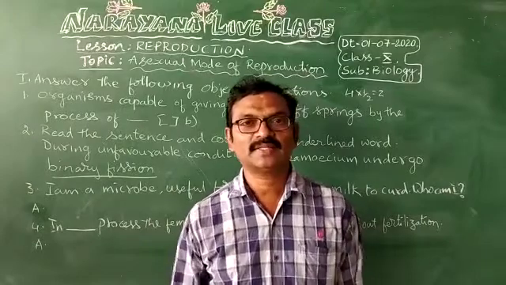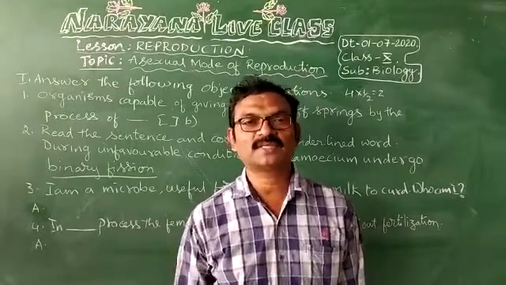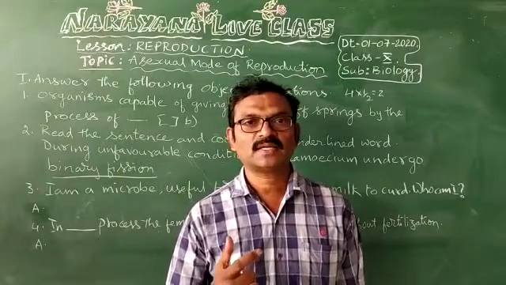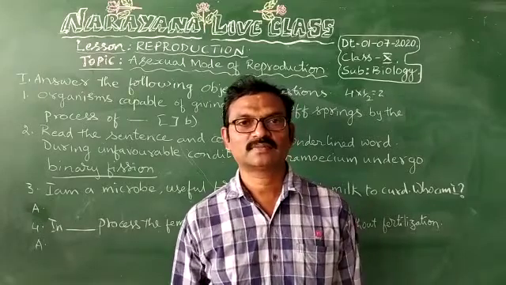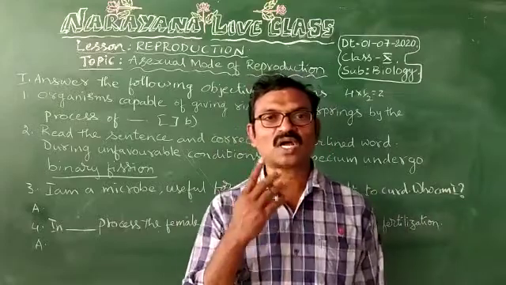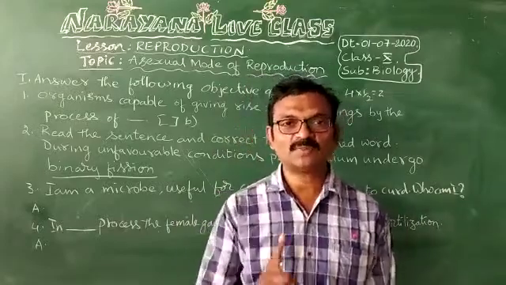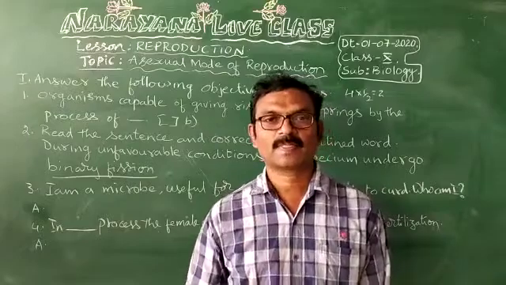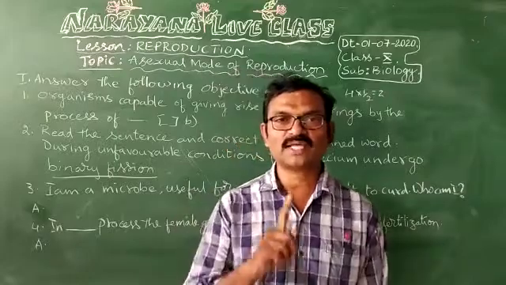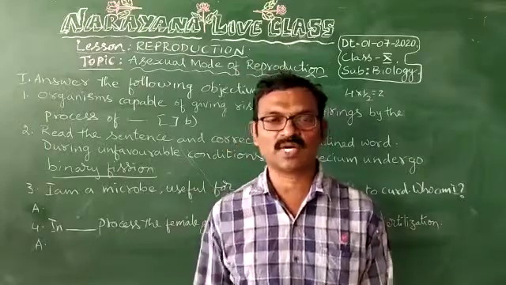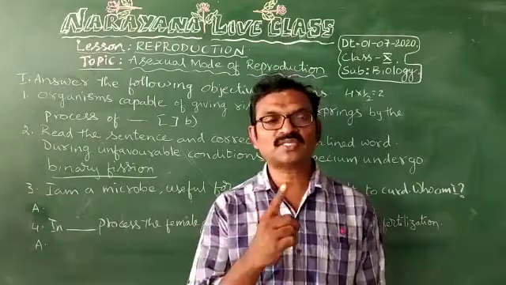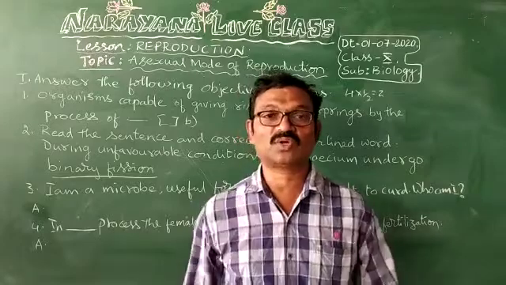Today we are going to see the assignment key of reproduction, 10th standard lesson. The topic is introduction, asexual mode of reproduction. This assignment is for 10 marks. In this 10 marks, there are 4 objective type questions. Each objective carries half mark. And there are 4 very short answer questions. Each very short answer question carries 1 mark. That means 4 ones are 4 marks. And finally there are 2 short answer questions. Each short answer question carries 2 marks. 2 twos are 4 marks. Totally 10 marks.